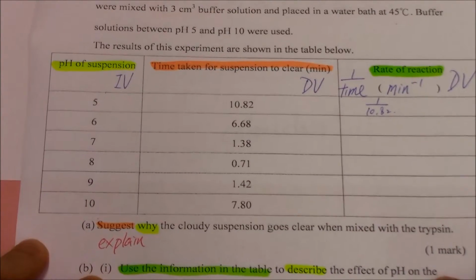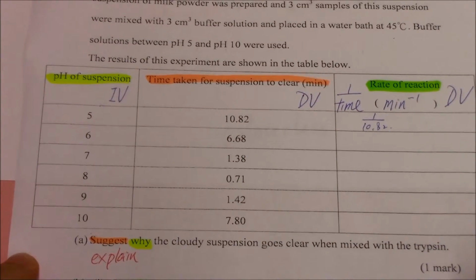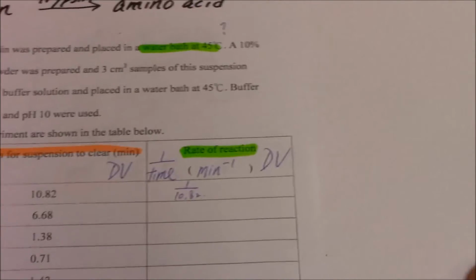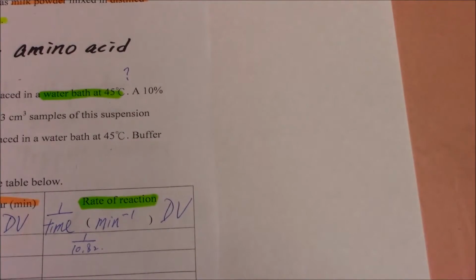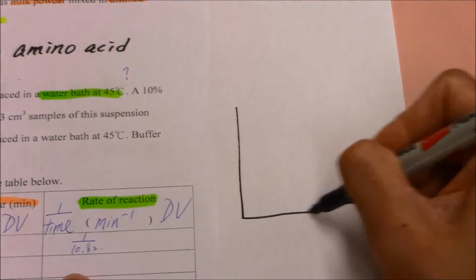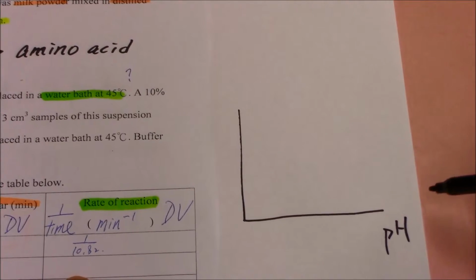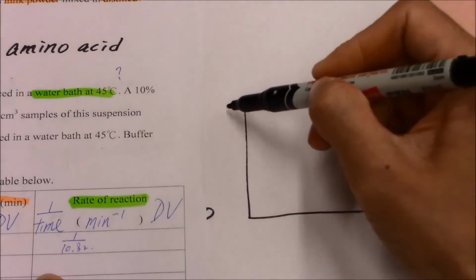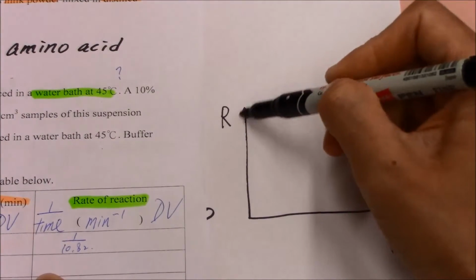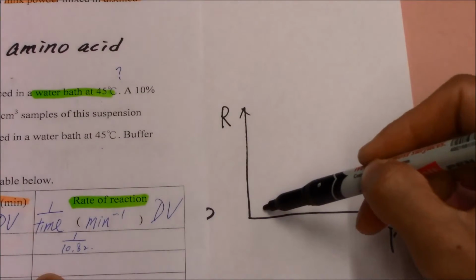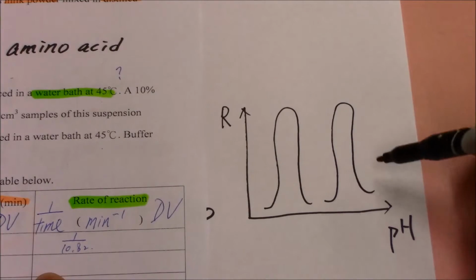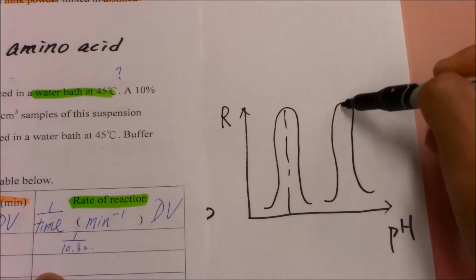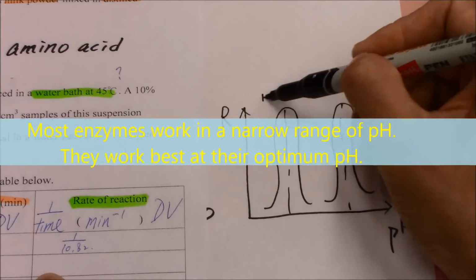effect of pH on the activity of trypsin. So in this case, you know that we have already learned the concept of pH, and we have this graph. We have the pH, and we also have the rate of reaction, and we know that the working range of each enzyme is very narrow.